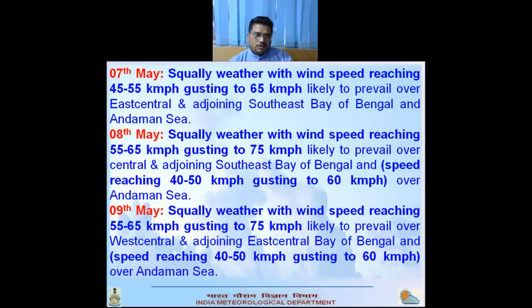And on 8th May, squally weather with wind speed reaching 55 to 65, gusting to 75, is likely to prevail over central and adjoining southeast Bay of Bengal, with wind speed reaching 40 to 50, gusting to 60 kmph over Andaman Sea. On 9th May, squally weather with wind speed 55 to 65, gusting to 75, is likely to prevail over west central and adjoining east central Bay of Bengal, and speed 40 to 50 gusting to 60 over Andaman Sea. So these are the official warnings issued up to 9th May.